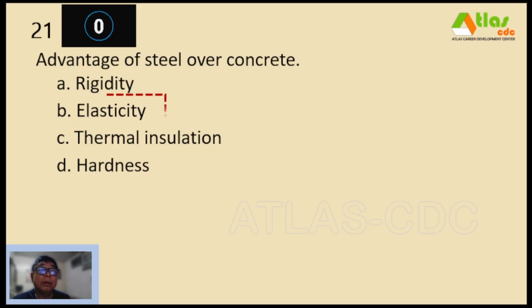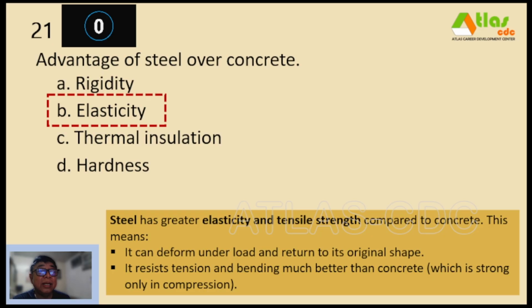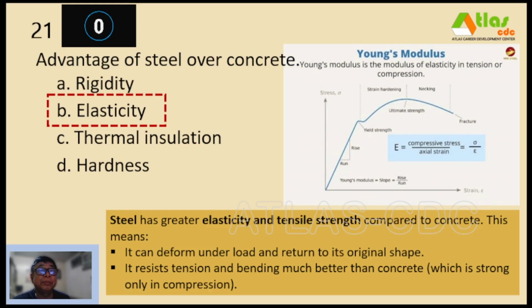And our correct answer is letter B, elasticity. So steel has greater elasticity and tensile strength compared to concrete. This means it can deform under load and return to its original shape. And it resists tension and bending much better than concrete, which is strong only in compression. So this is the Young's modulus showing the modulus of elasticity.